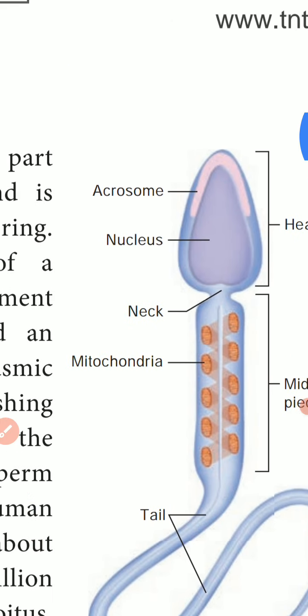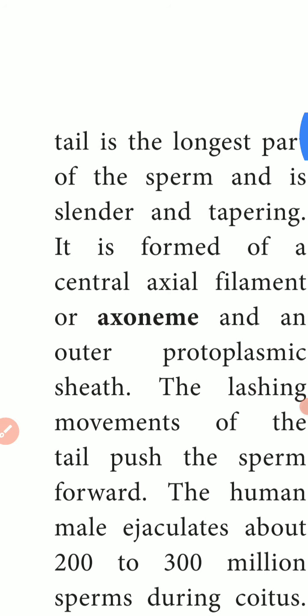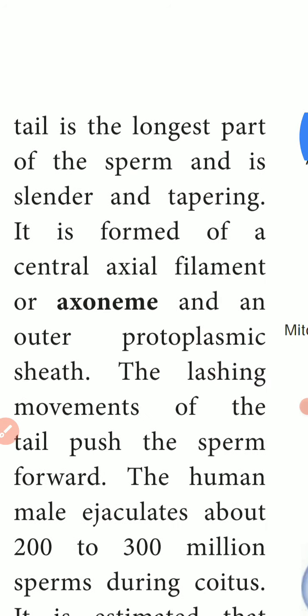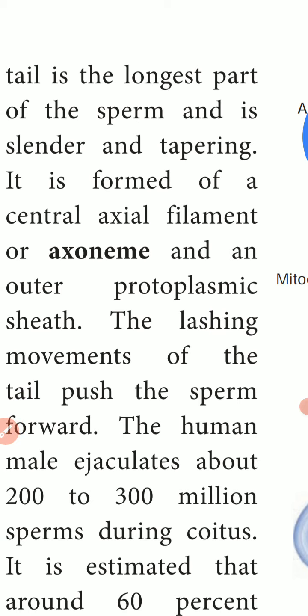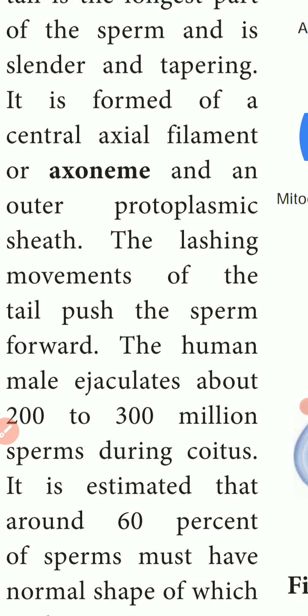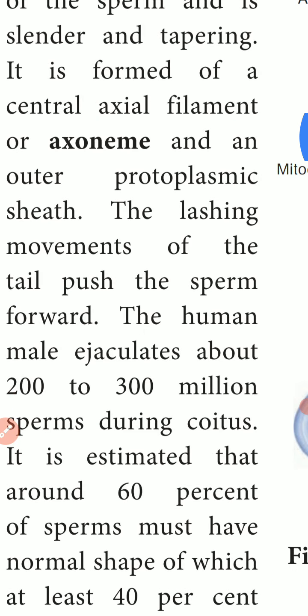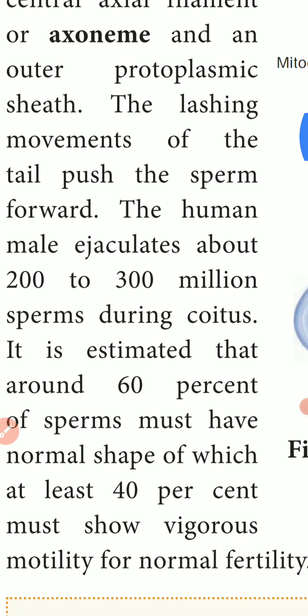Next, the tail is the longest part of the sperm and is slender and tapering. It is formed of a central axial filament or axoneme and an outer protoplasmic sheath. The lashing movements of the tail push the sperm forward.